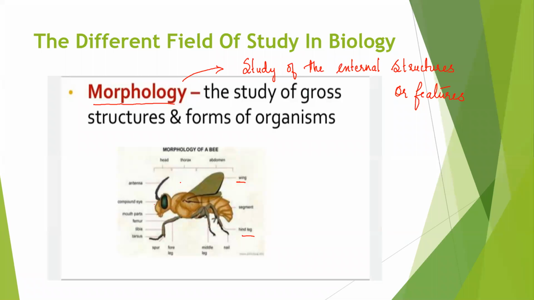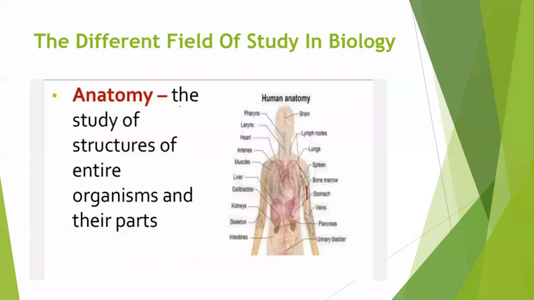Now, for example, if the morphology of the bee is taken, it is the study of the wing, the legs, the thorax region, the abdomen region, and the eye. All these external features are known as morphology. So remember, the study of the external structures or features of an organism, not only a bee but any organism, is known as morphology.